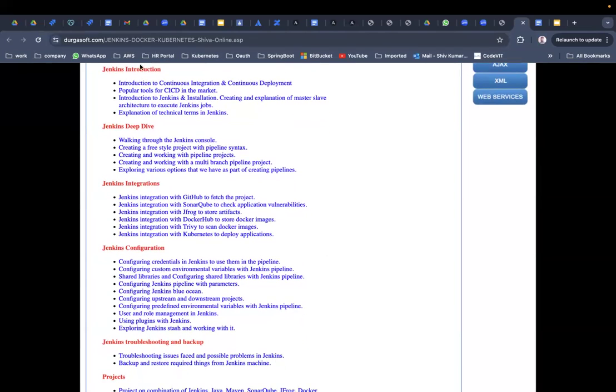First is the Jenkins introduction. You can see the introduction to CI/CD and popular tools in the market for CI/CD. I'll be telling you what the popular tools are, but mostly we'll focus on Jenkins, because most people use Jenkins.